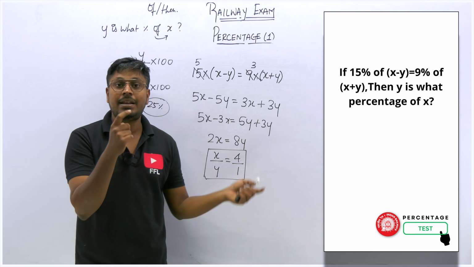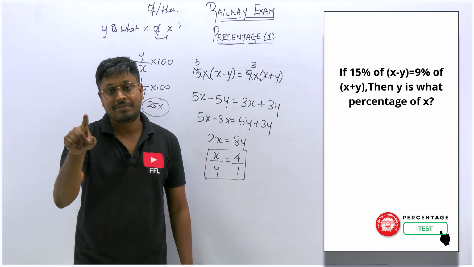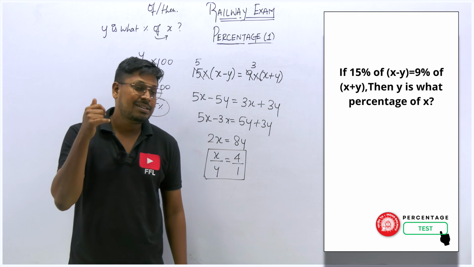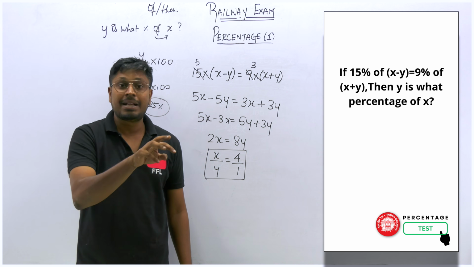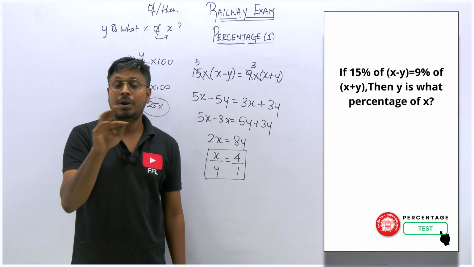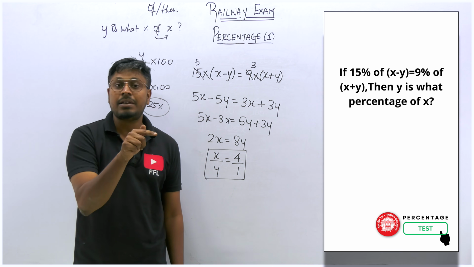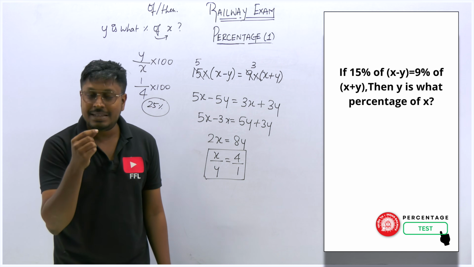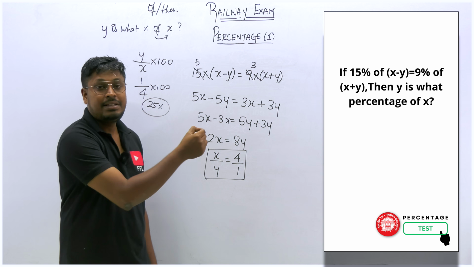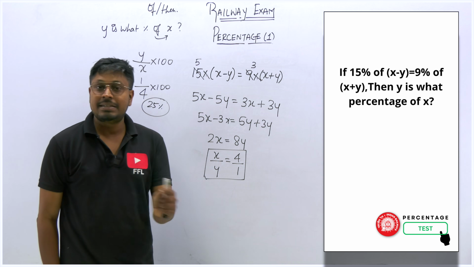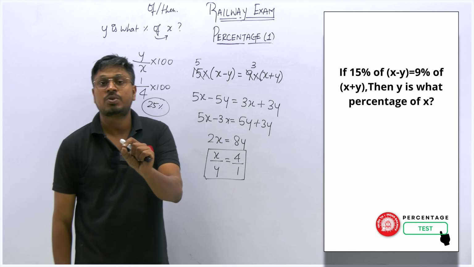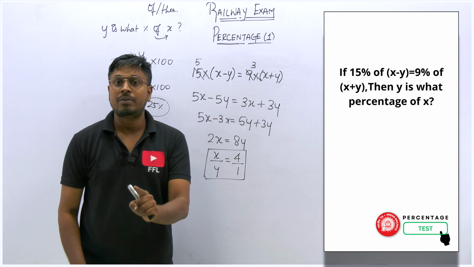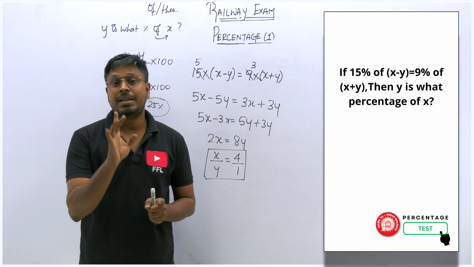Upcoming questions we have seen, right? A number has been increased by 47%, so we directly wrote x into 147. And then in another question, the number has been decreased by 22%, so we directly wrote that equation as x into 77 1/2%. So those are the easy techniques where you are able to solve these kinds of questions. So always learn the traditional method, even though you know the shortcuts, because learning the traditional method will always help you to solve most of the questions without any mistake, right?